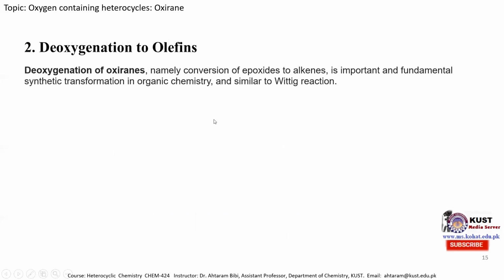The deoxygenation of an epoxide to an olefin is similar to the Wittig reaction. It is mentioned here that when an epoxide is treated with triphenylphosphine and heated at 200 degrees centigrade, we obtain phosphine oxide and an ethylene molecule, and the mechanism is similar to the Wittig reaction.